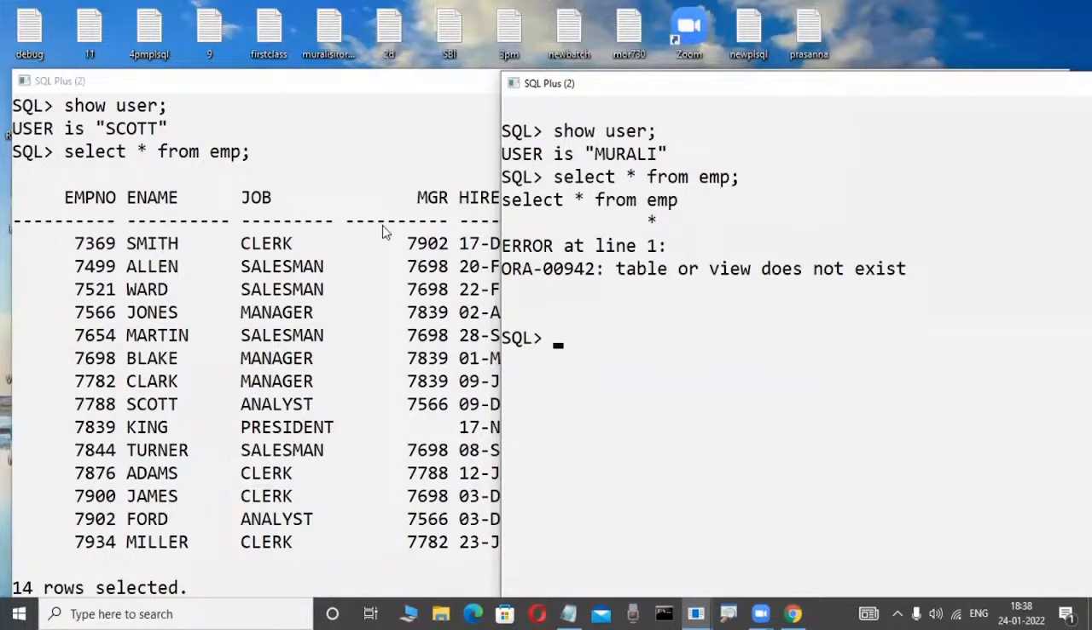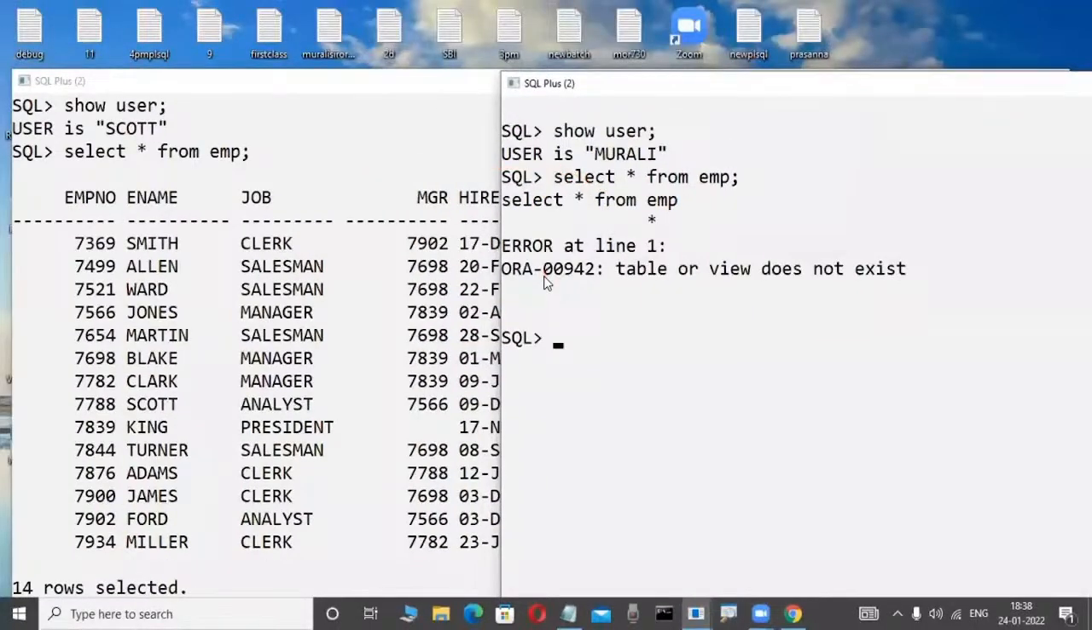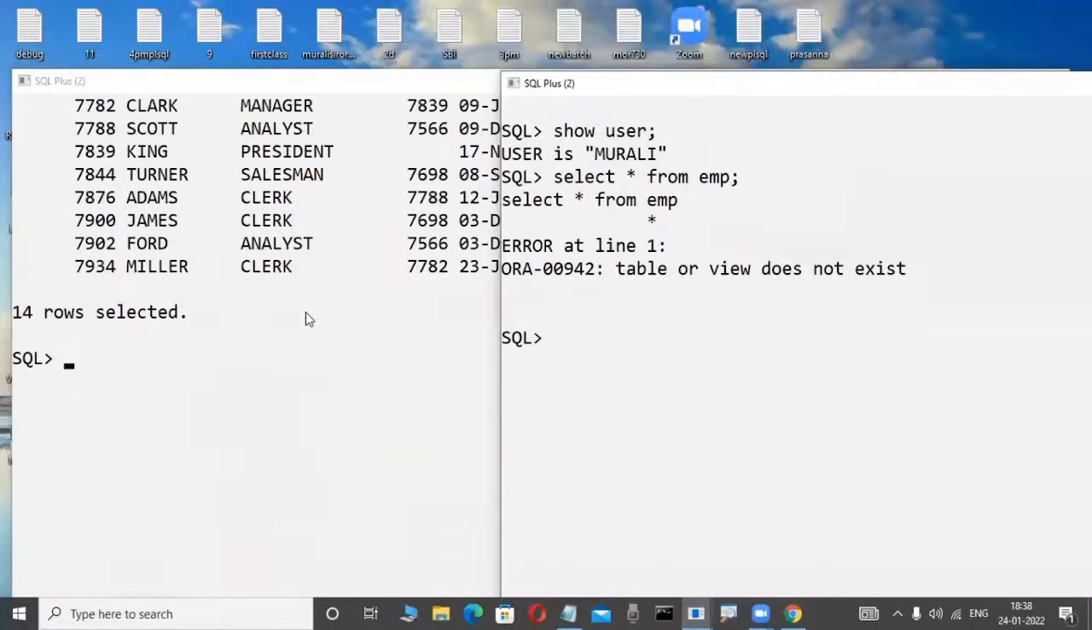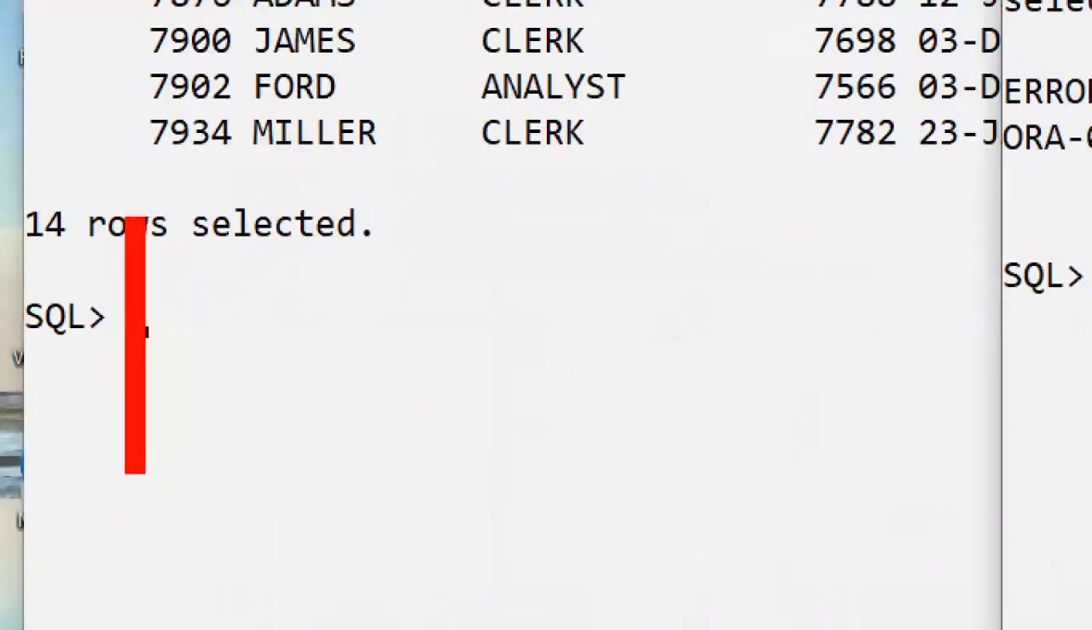If this Murali user is interested in accessing the Scott user's table, for example, first the Murali user requests, for example the Murali employee requests the Scott employee: please give me your table. I am using some information from your table in my project. They are requesting, for example. Whenever the Murali employee requests the Scott employee for accessing the EMP table, suppose this Scott employee gives permission, it means some commands are there. Later you will be familiar with these commands in our language.